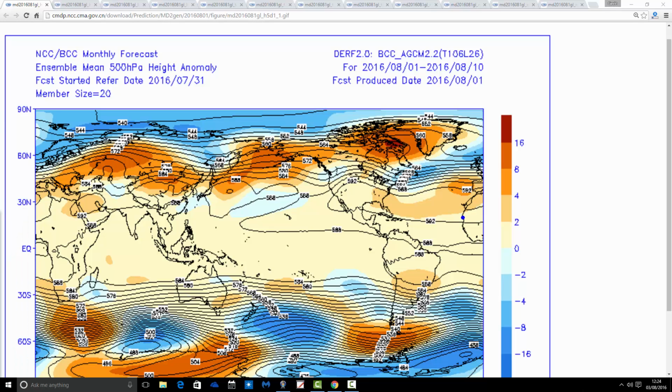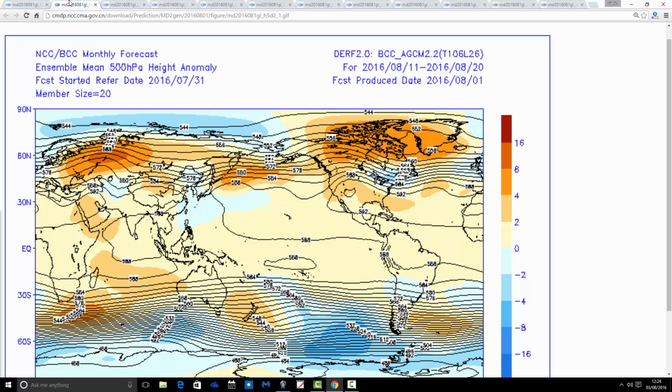So for the coming 10 days, the 10 days that we're currently in, we've got a trough of low pressure centred to the north of Scotland, and a ridge down to the southwest of the country. This low pressure backs off into the Atlantic as well, and the jet stream is coming through the country. So this does look like quite a changeable 10-day period. We're going to get a drier spell down in the south over the weekend. It'll turn quite warm, but overall for the 10 days as an anomaly, this does look quite changeable, quite unsettled, with the risk of showers or long spells of rain, particularly in the north.